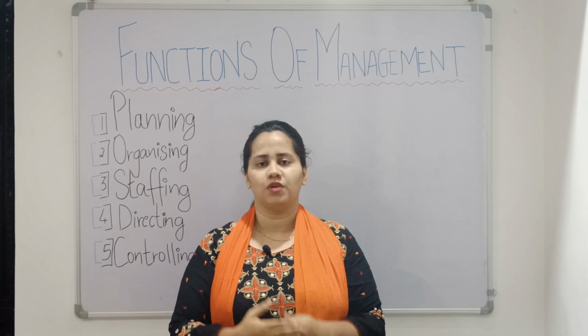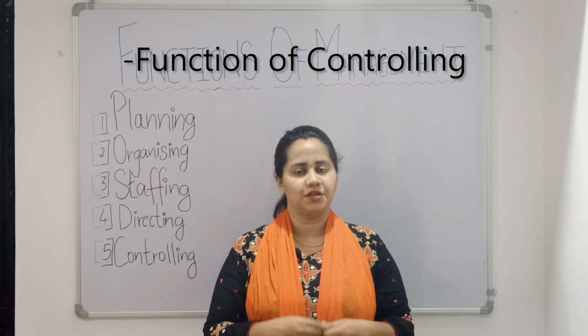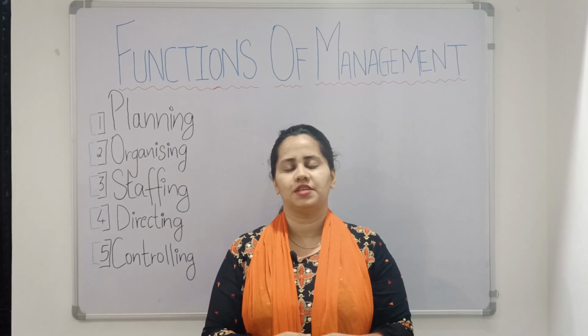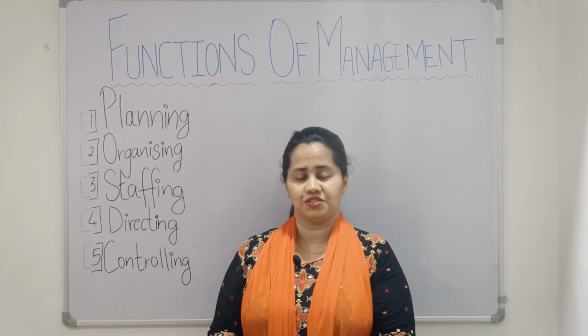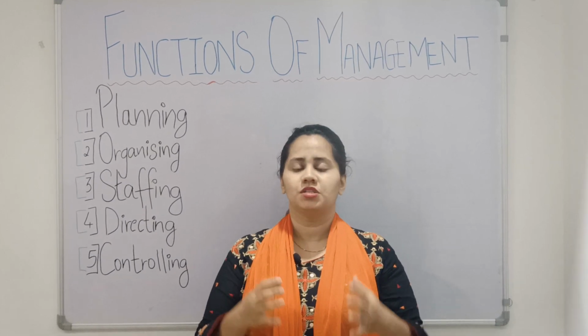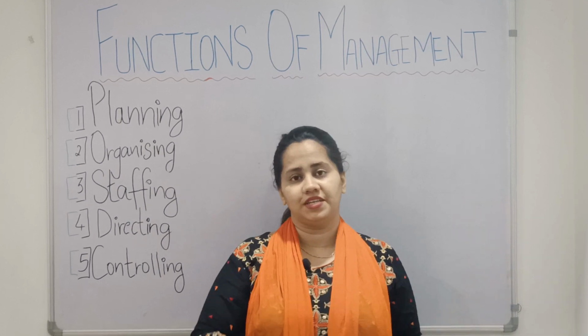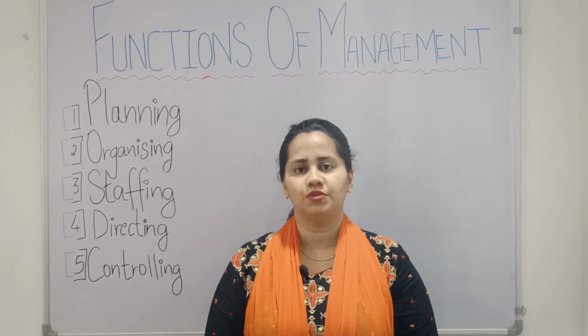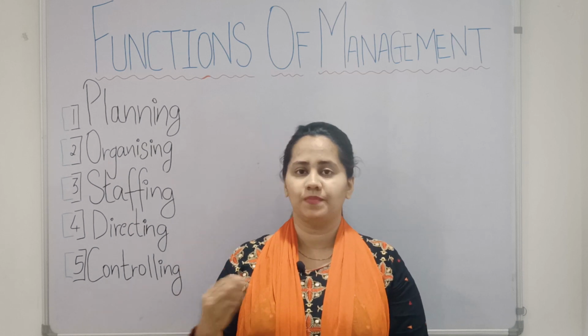So let's move on to our next function, that is the function of controlling. So let's start with controlling. Controlling means ensuring that all the plans that we have set in all these previous functions have been accomplished or not. So controlling basically means looking back at all the activities that we have performed and seeing whether the target that we had set or the objective that we decided is actually met or not.